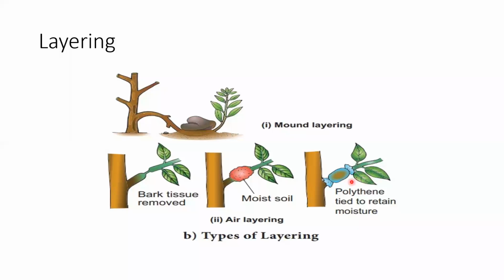After some time, we will notice that this part starts giving rise to roots. When this part starts giving rise to roots, we cut this plant from here and we sow it in the soil, so that this branch can start living life independently. Okay, so this is layering.